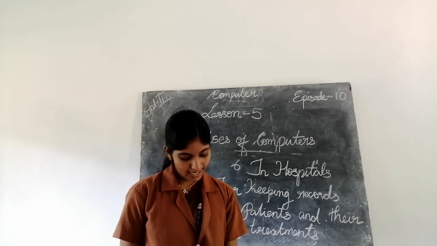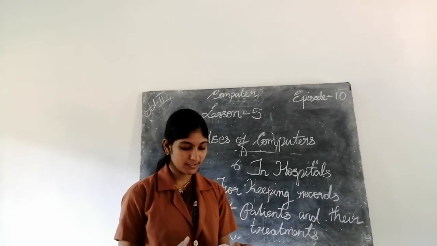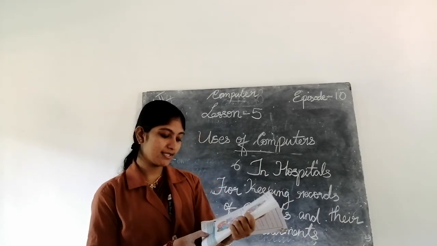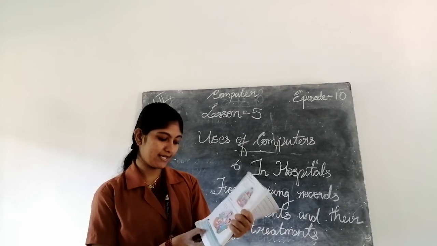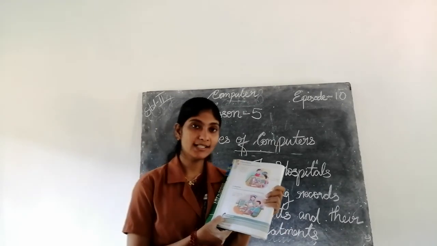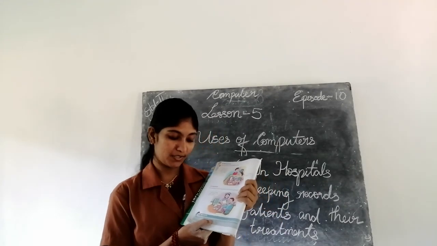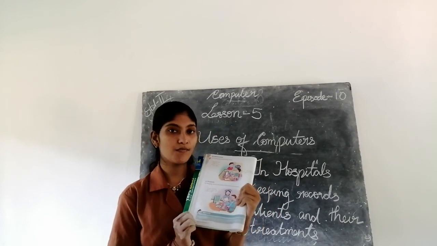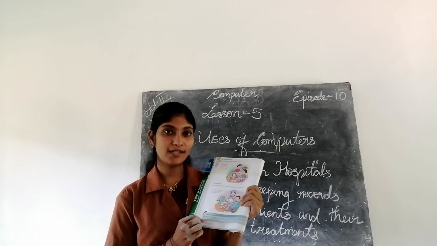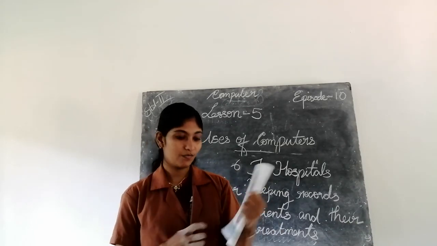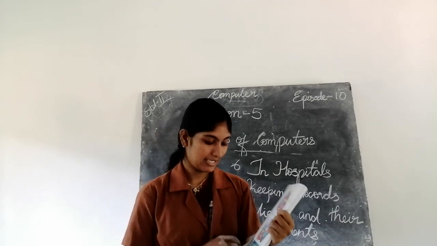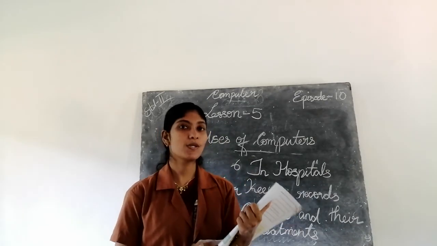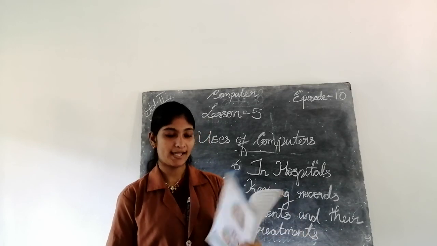Okay, so there is an activity. First, where all have you seen computers? Write down the names of those places. So where we can see computers, you can write the names of such places. First one, yes, we can write here office. Then next, school. Then next, hospital. Then bank.